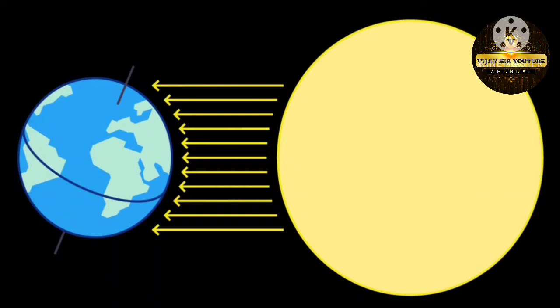Because the earth is receiving less insolation due to shorter days in winter season, and excessive radiation is generated due to the longer nights. This condition is called inversion. I hope you understood clearly, right?